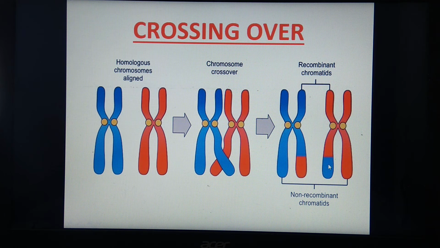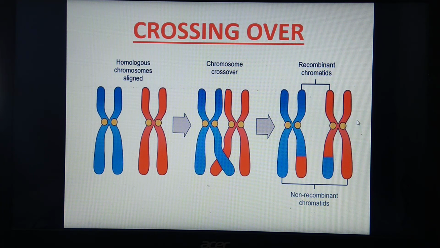That means there is an exchange of segments of maternal and paternal chromosomes. This process is called recombination. Here these are the recombinant chromatids, these 2 segments show recombination, and these 2 are the non-recombinant chromatids.